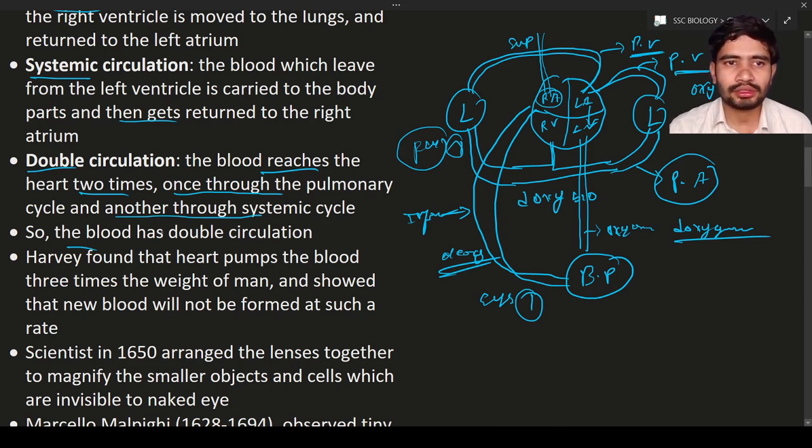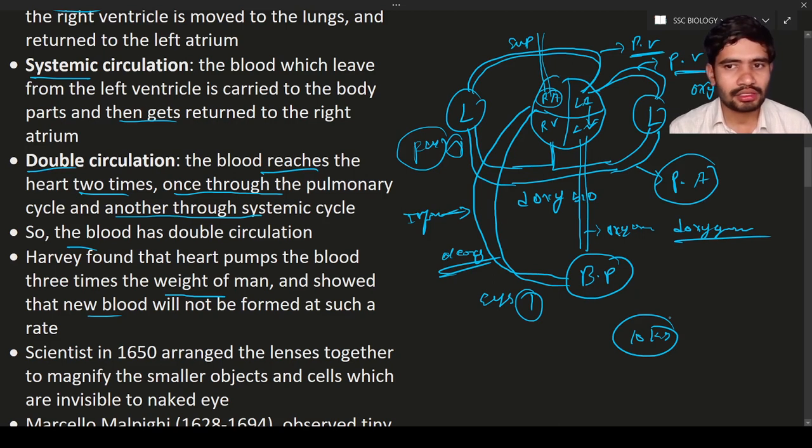Okay, so next, Harvey found that the heart pumps blood three times the weight of a man, and showed that new blood would not be formed at such a rate. So it means three times the weight of a man. For example, if your body is 10 kgs, the heart will pump around 30 kgs. That much blood will be pumped, and he was very sure that new blood will not be formed at such a rate.